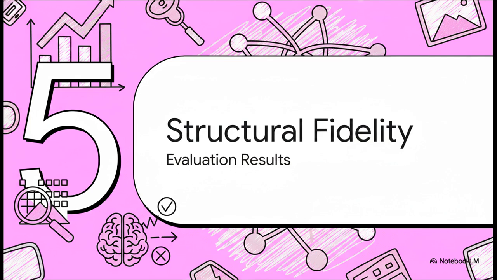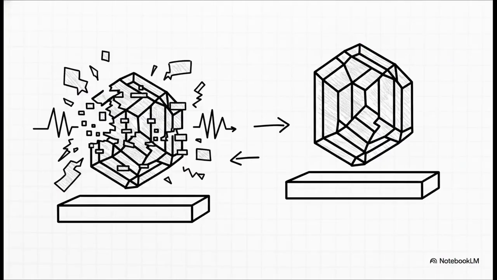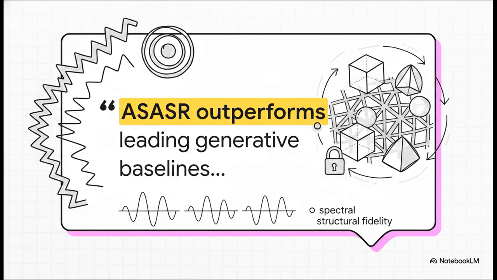Section 5, Results and Structural Fidelity. Let's see how this all pans out in the real world. Does ASSR actually deliver? The short answer? Yes! Big time! The authors ran extensive tests, and ASSR totally outperforms the leading generative baselines. Thanks to that colored noise and the harsh adversary, it preserves spectral consistency beautifully. It keeps the structural fidelity totally intact, so the physical architecture of objects actually looks real. And best of all, for those of us using these tools, it effectively crushes those weird, plastic, hallucinatory artifacts we all hate. Let me just read this directly from their conclusion, because it really hits the nail on the head.